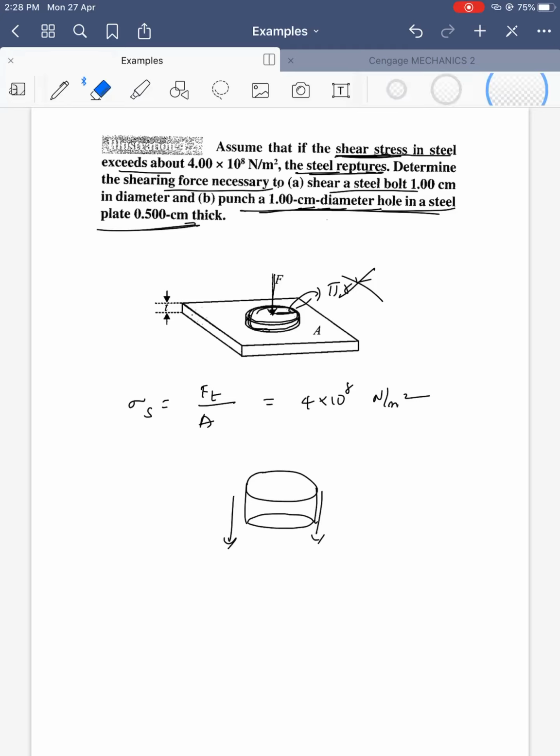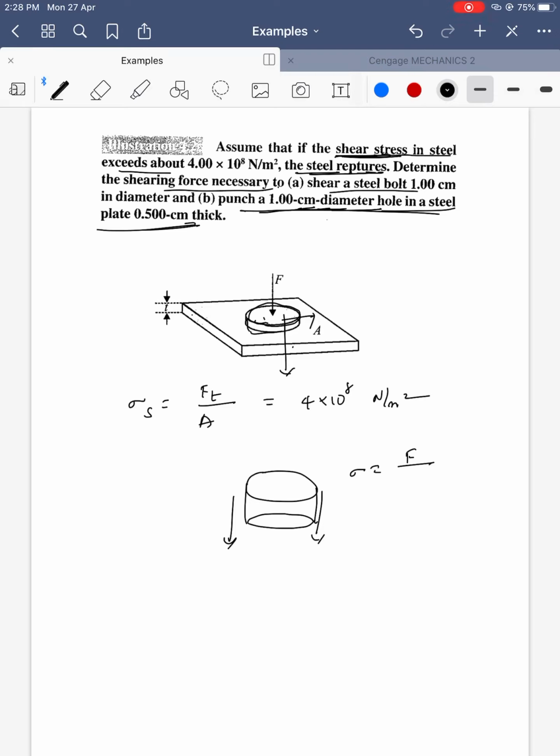If you see this diagram, he is making a hole here. The force is in the downward direction and the area should be perpendicular to it. That is the meaning of shear stress. Shear stress is force by area.